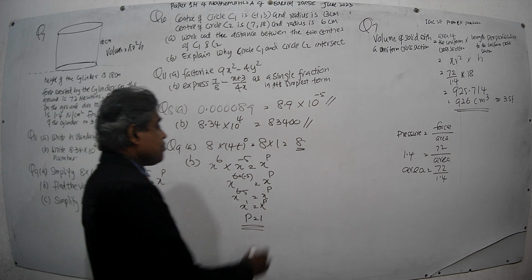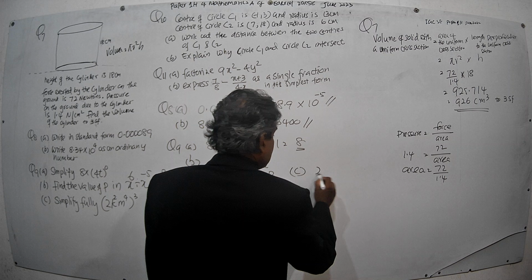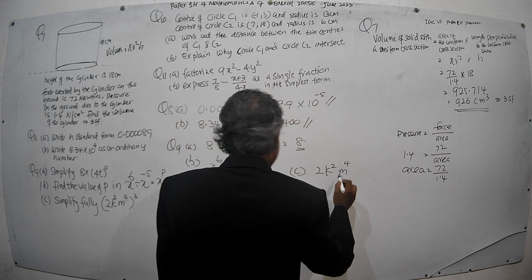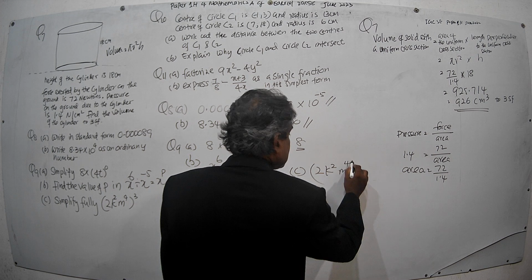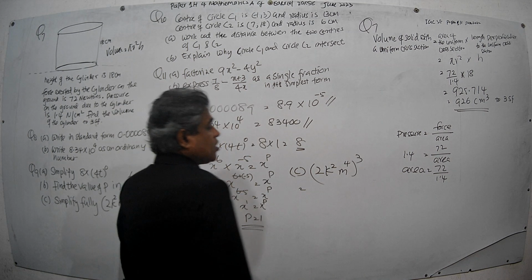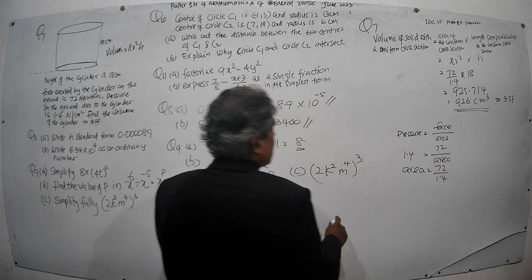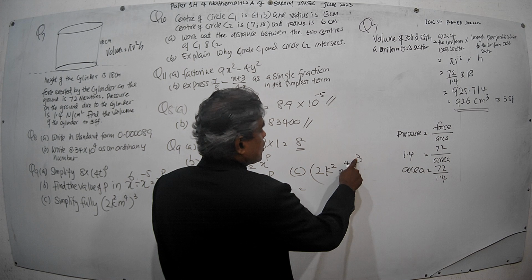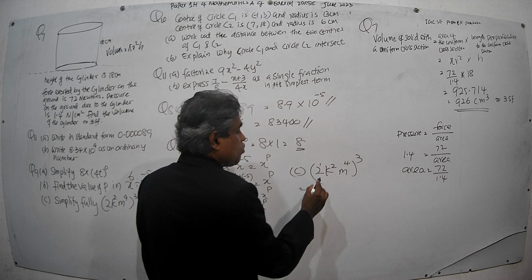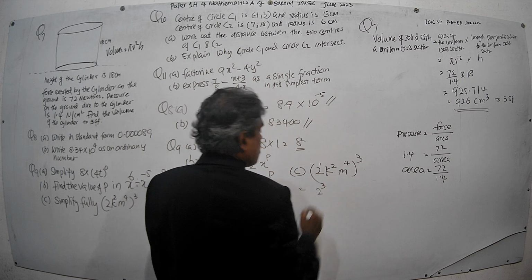Simplify fully this one: 2 k squared m to the power 4, whole thing to the power 3. When you get a power like this on a block of terms, we can multiply this outside power by each inside power to remove the bracket. Power of 2 is 1, therefore 1 times 3 is 3, so 2 to the power 3.